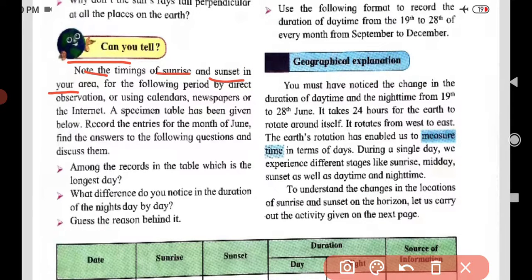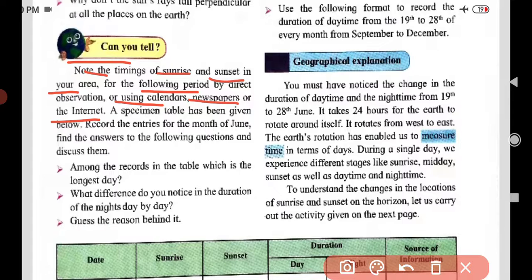And the period they have given is the following period. What is the period? We will understand from the dates. From where will we get this information? We can get this information using calendars, newspaper, internet. By these sources we can find out the sunrise timing and sunset time. A specimen table has been given below. One table they have given here, and we are going to fill out this table.